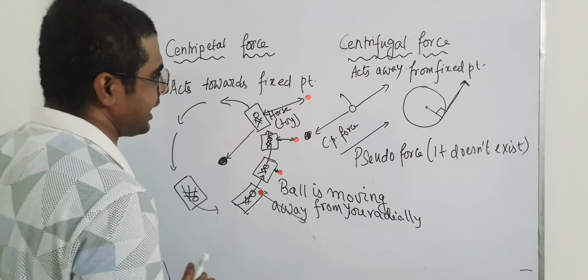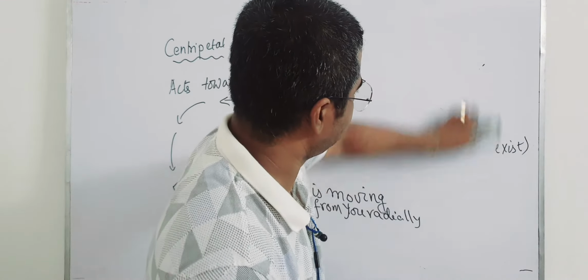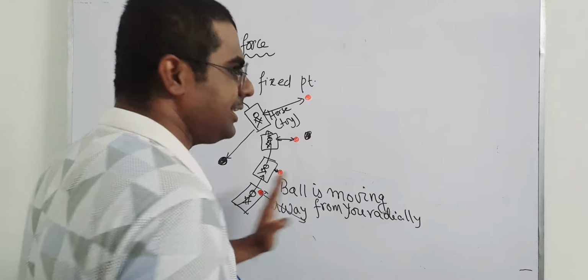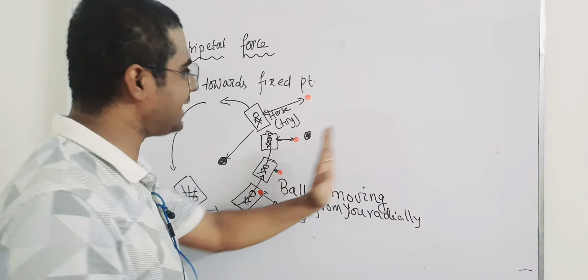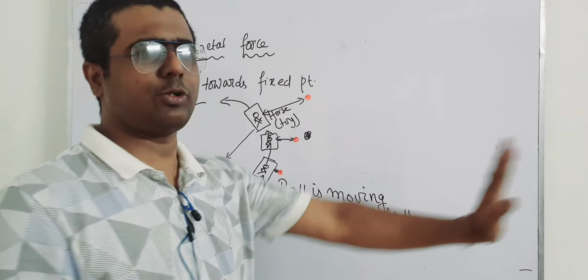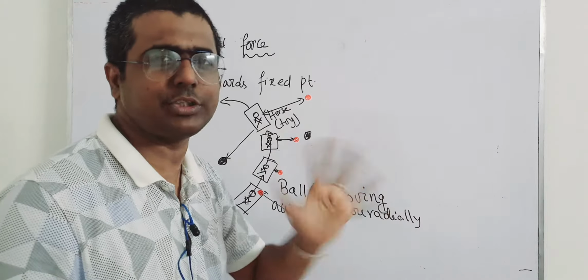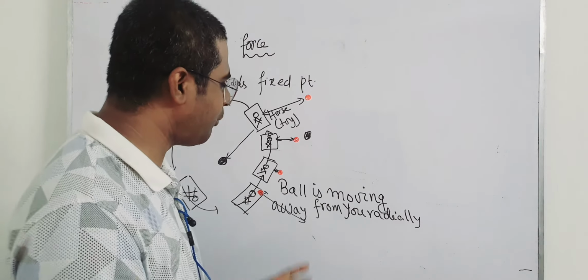Okay, now I will keep this diagram. I will drop this one. So actually what is happening? Actually the ball is going tangentially. ठीक है ना, सीधा जाता है बॉल. और हमको क्या लगता है? हमको लगता है बॉल ऐसे ऐसे जा रहा है. तो ऐसे कोई नहीं जा रहा है, बॉल ऐसे जा रहा है. तो ऐसे नहीं जा रहा है मतलब सेंट्रीफ्यूगल फोर्स इज नॉट एग्जिस्टिंग. There is no radial movement of the ball as I have written.